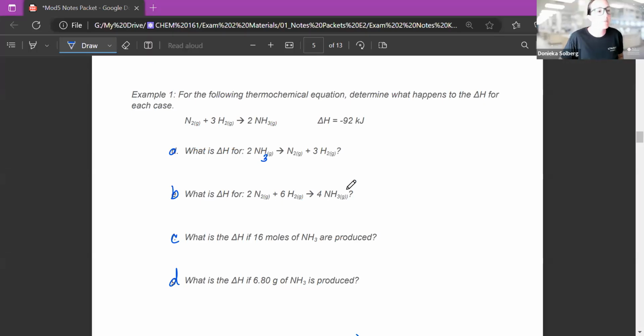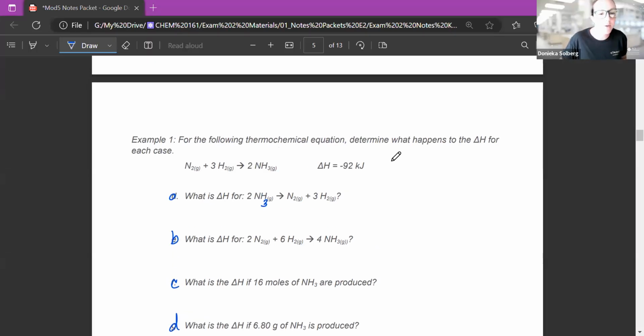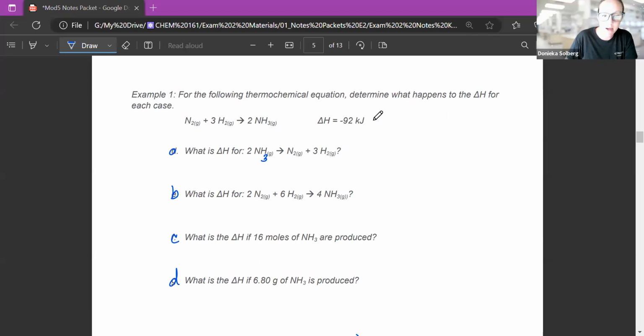Okay, so let's look at example 1. It says, for the following thermochemical equation, determine what happens to the delta H for each case. Now, remember, I said delta H is an extensive property, which means that if you double the amount of stuff, you're going to double the amount of heat. So it depends on how much you have. This amount of energy is for this balanced chemical equation. So 1 mole of this and 3 moles of this, making 2 moles of this, gives off 92 kilojoules of energy.